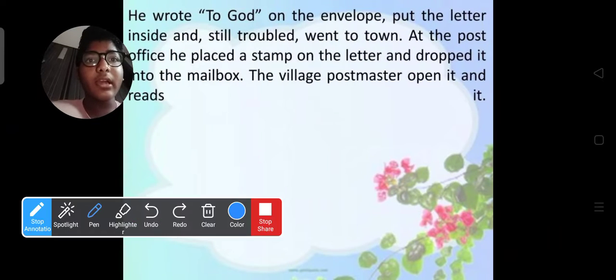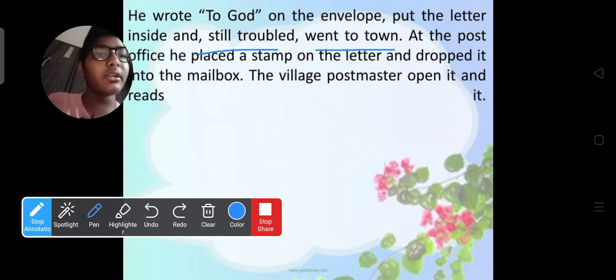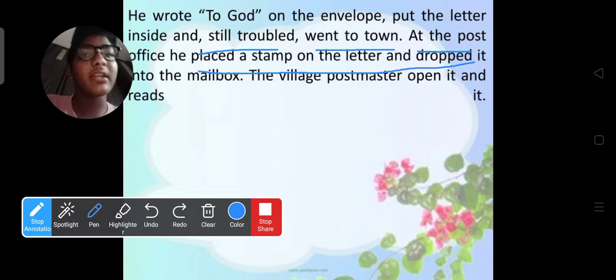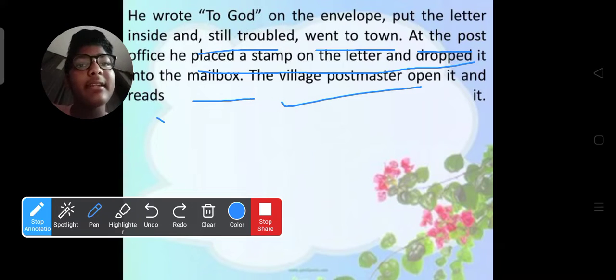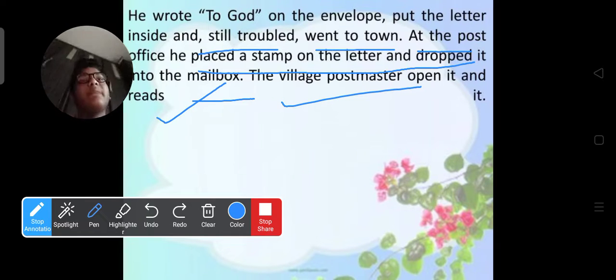He wrote to God on the envelope, put the letter inside, and still troubled, went to town. At the post office, he placed a stamp on the letter and dropped it into the mailbox. The village postmaster opened it and read it. And at last, he wrote to God.